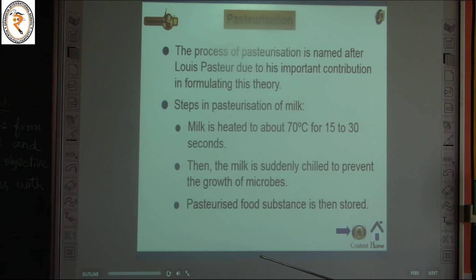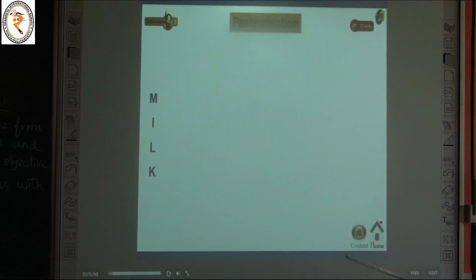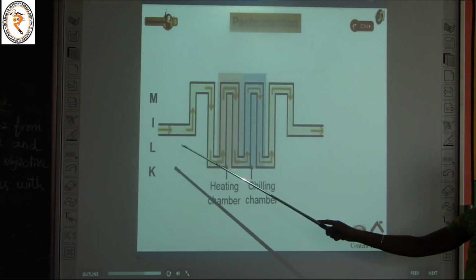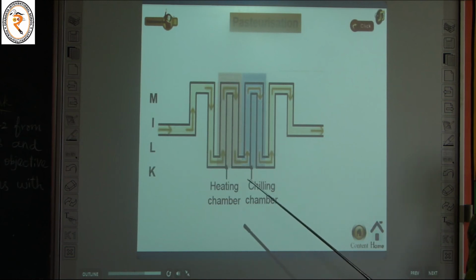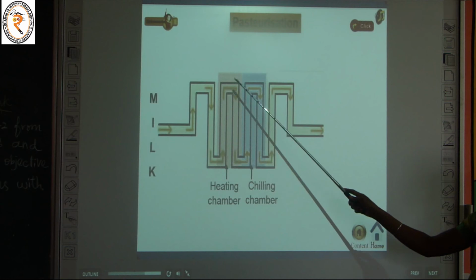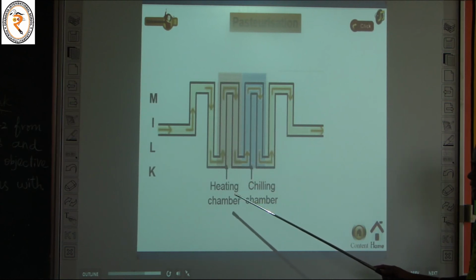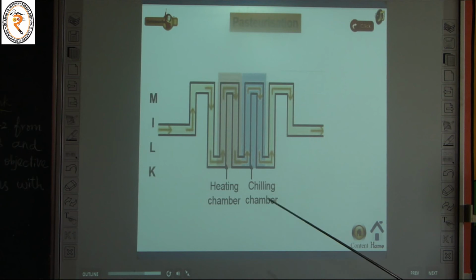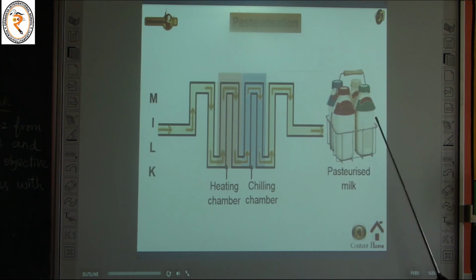Because to prevent the growth of microorganisms. Okay, and the next one,